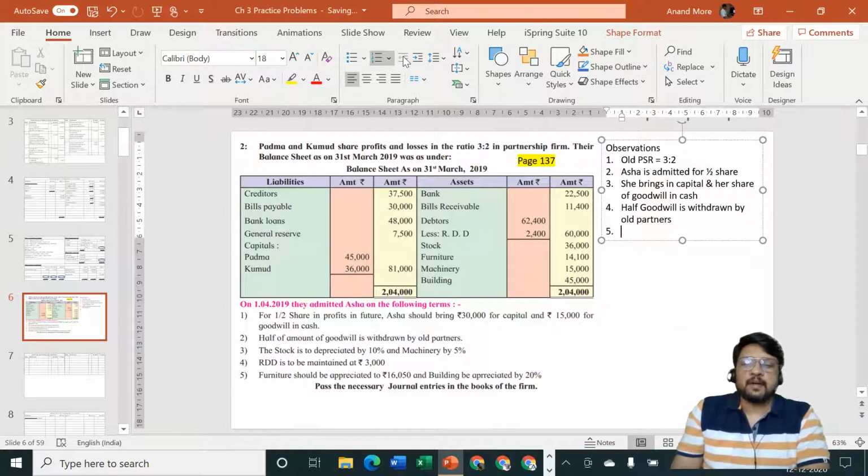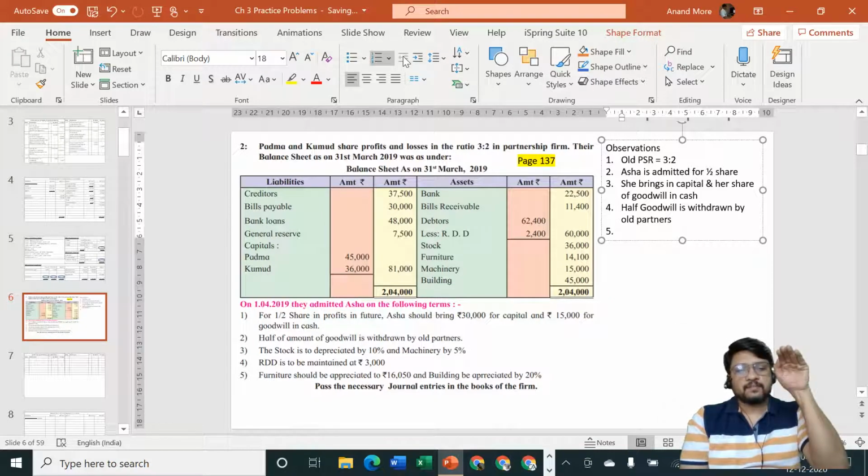Stock is to be depreciated by 10%, machinery by 5%. RDD is to be maintained at 3000. Now be careful. The existing balance sheet is already having RDD, and we are required to consider adjustment number 4, which tells you that RDD should be 3000. It means the existing RDD of rupees 2400 is to be increased, and it should go up to 3000. So it was 2400 and it should become 3000. That means it should be increased by 600.